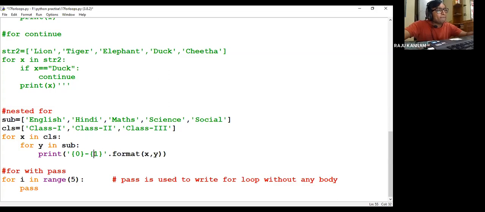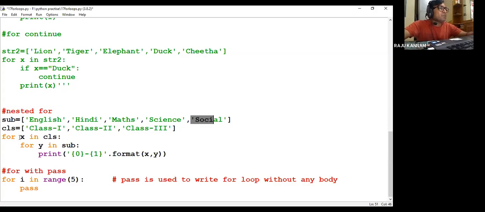Class 1 English. Then automatically this for loop will be incremented, right? So y will be incremented. It will point to Hindi. Then class 1 Hindi will be printed. Then class 1 Maths, class 1 Science, class 1 Social will be printed. After that, this for loop is over now. When this for loop is over, it will come here.